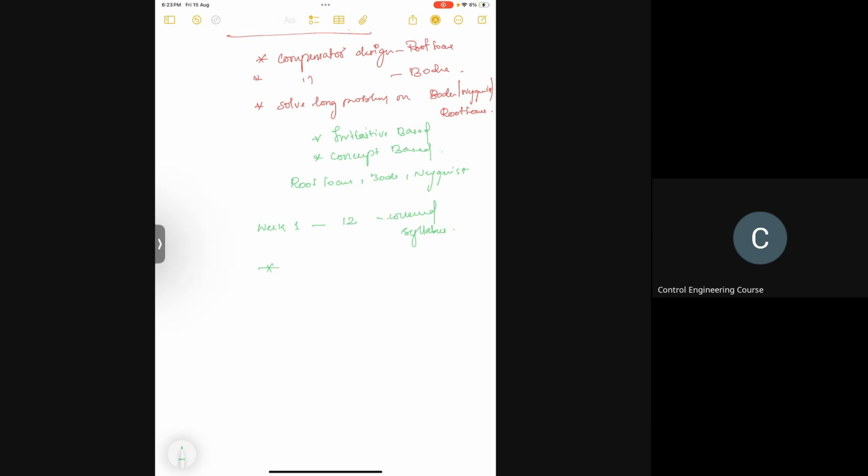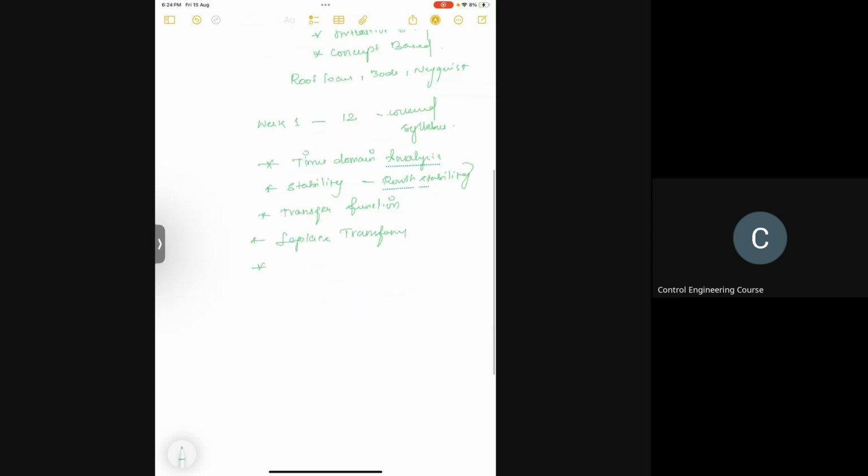I cannot say more weightage, but broadly if you cover time domain analysis, stability, transfer function based questions, Laplace transforms, all stability including Routh stability, root locus, Bode, Nyquist, PID controllers, frequency domain analysis, like gain margin, phase margin kind of questions.